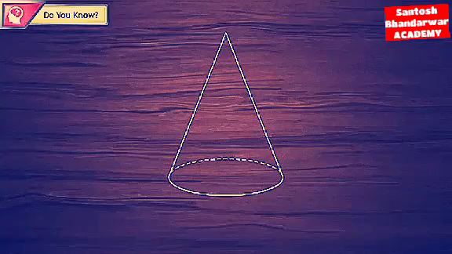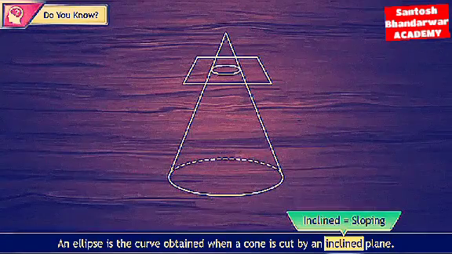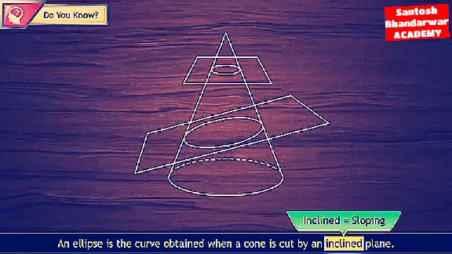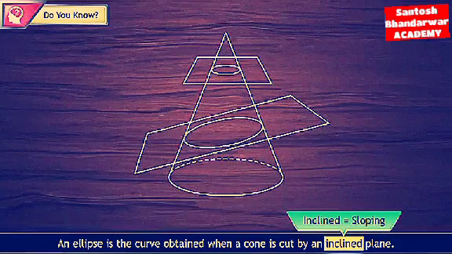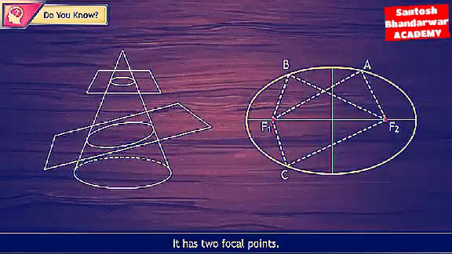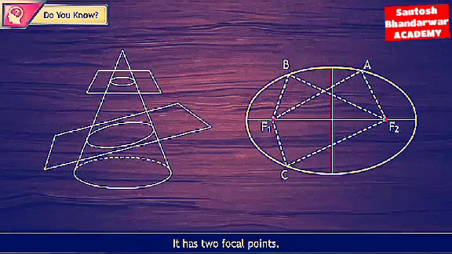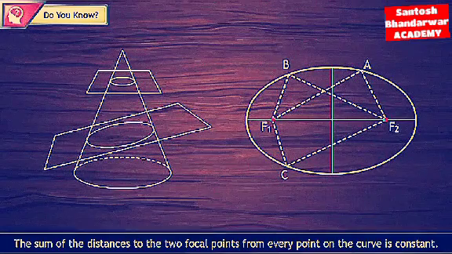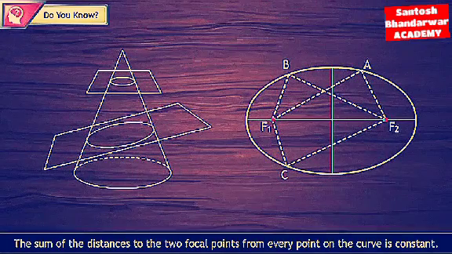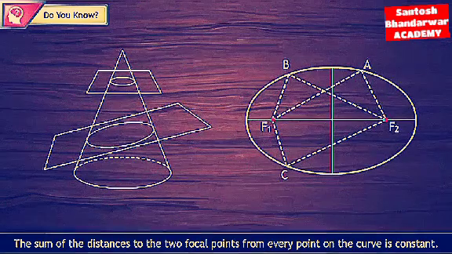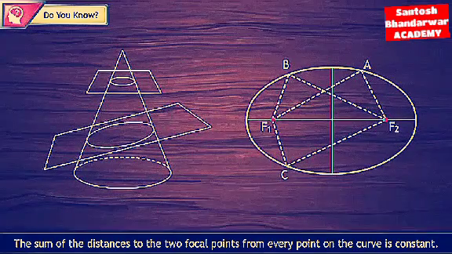Do you know? An ellipse is the curve obtained when a cone is cut by an inclined plane. It has two focal points. The sum of the distances to the two focal points from every point on the curve is constant.